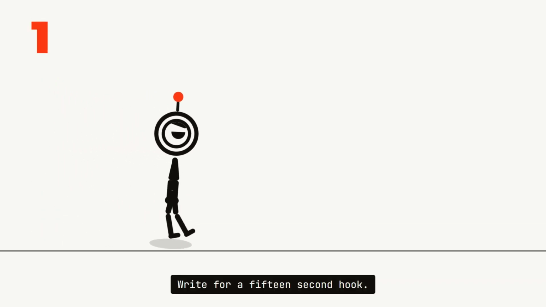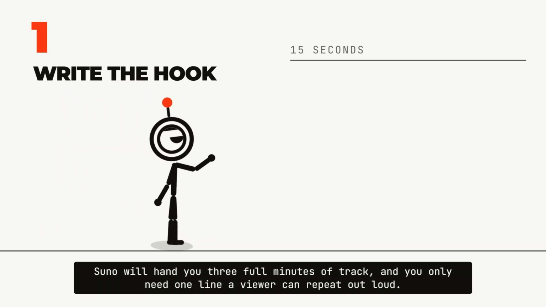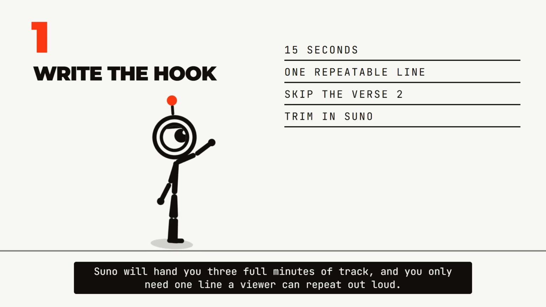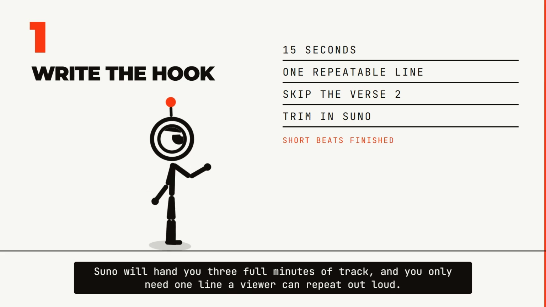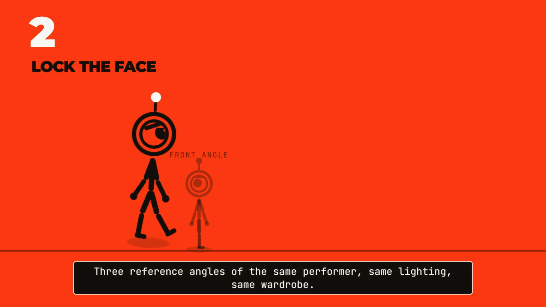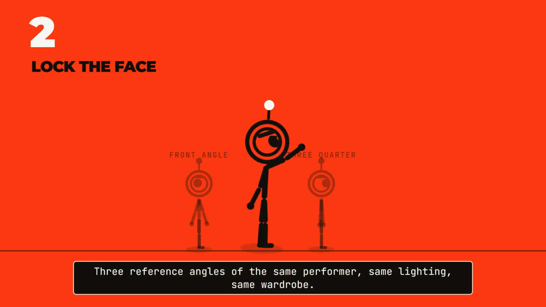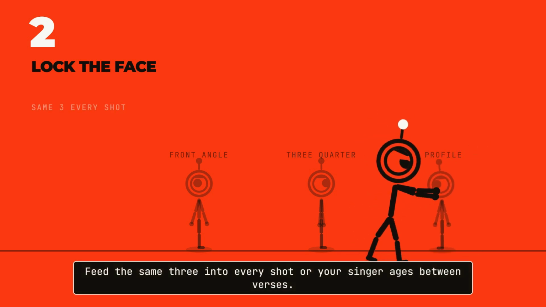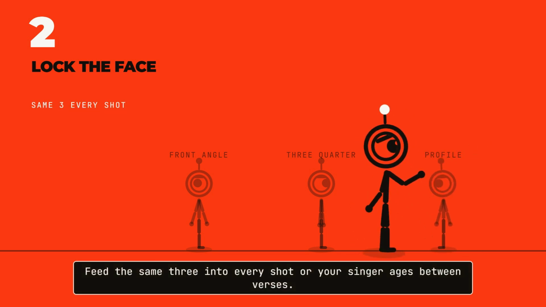Step 1. Write for a 15-second hook. Suno will hand you 3 full minutes of track, and you only need 1 line a viewer can repeat out loud. Step 2. Lock the face before you animate anything. 3 reference angles of the same performer, same lighting, same wardrobe. Feed the same 3 into every shot where your singer ages between verses.